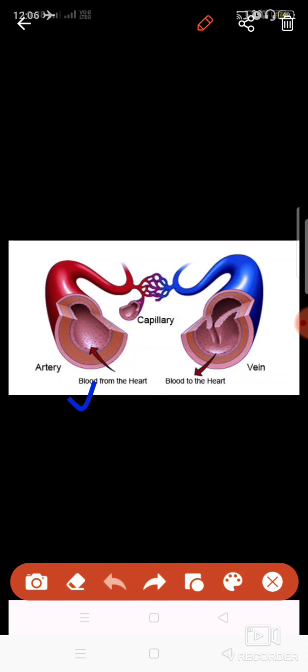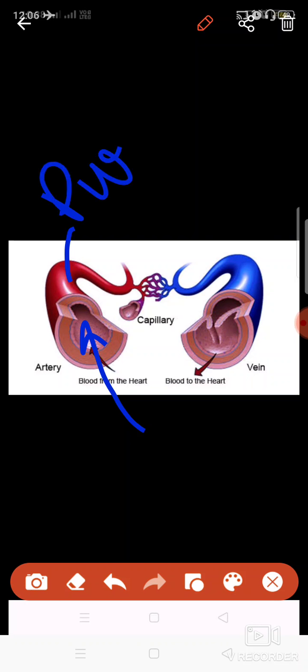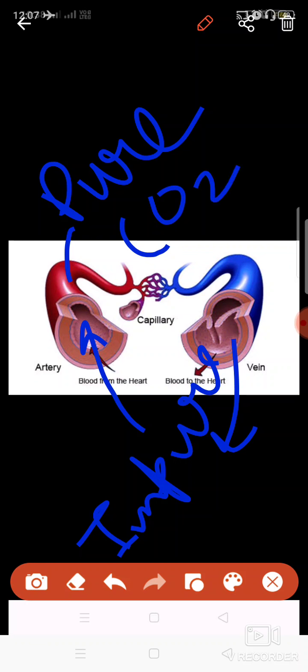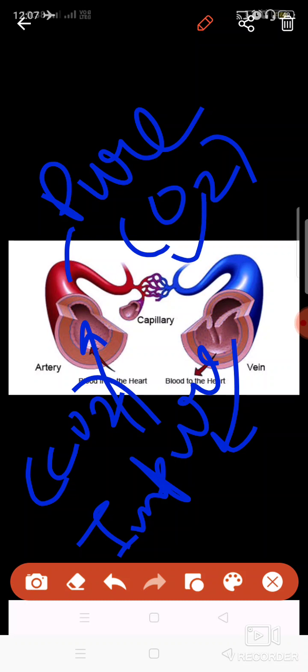Here, artery and vein are two different kinds of blood vessels. First of all, function wise, these are different. Arteries always carry the pure blood, and veins always carry the impure blood. Pure and impure here means the blood which has oxygen is pure, and the blood which has more carbon dioxide is impure. In biological terms, we call it oxygenated blood or deoxygenated blood. Deoxygenated blood means the oxygen is deficient, and oxygenated blood means the oxygen is present.